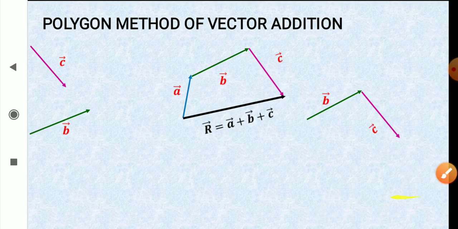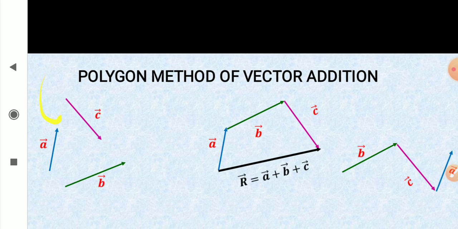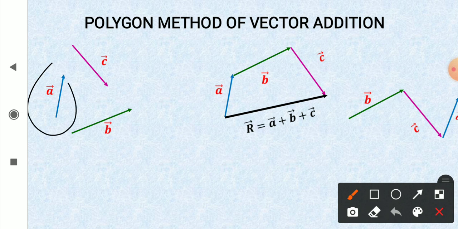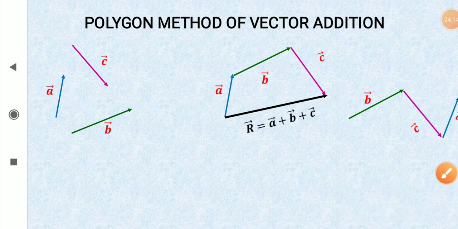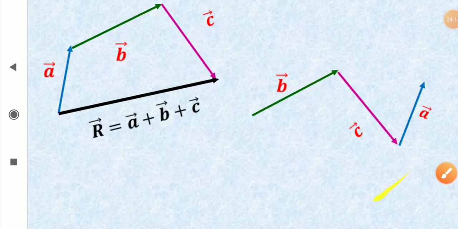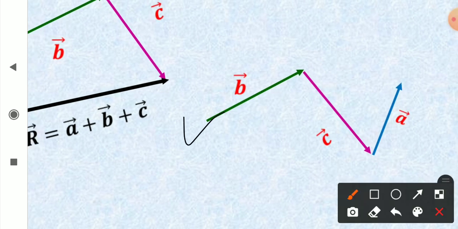The third vector is vector a. Look at it. So the third vector a has been shifted to this place, parallel to it. Now you know that the sequence is the same, tail to head, tail to head, tail to head.